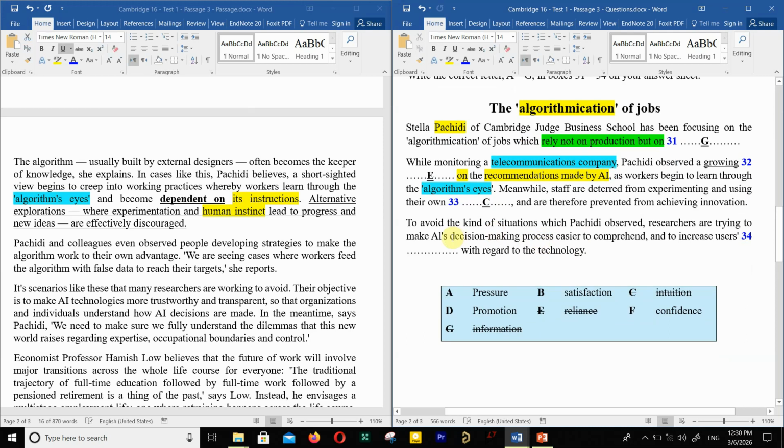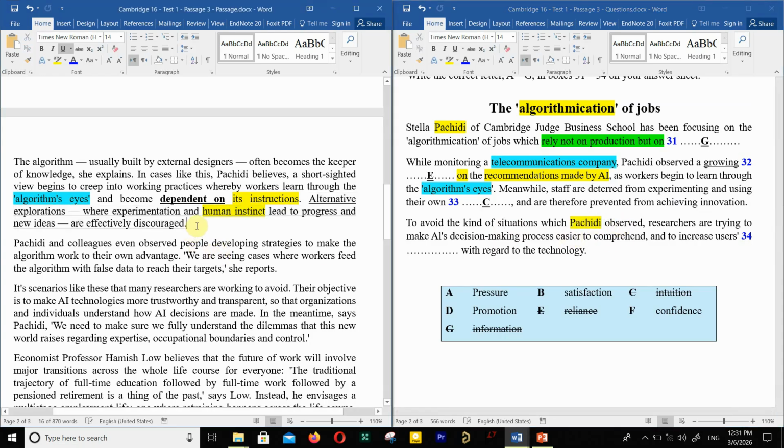Okay, next question. To avoid the kind of situations which Pashidi observed, researchers are trying to make AI's decision-making process easier to comprehend and to increase users' what with regard to the technology. It's still talking about Pashidi. This is really important to notice.